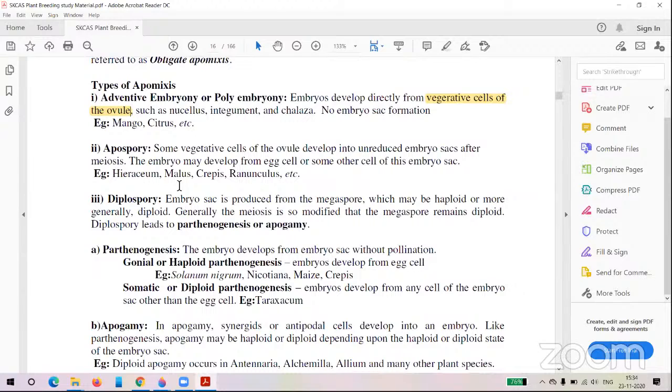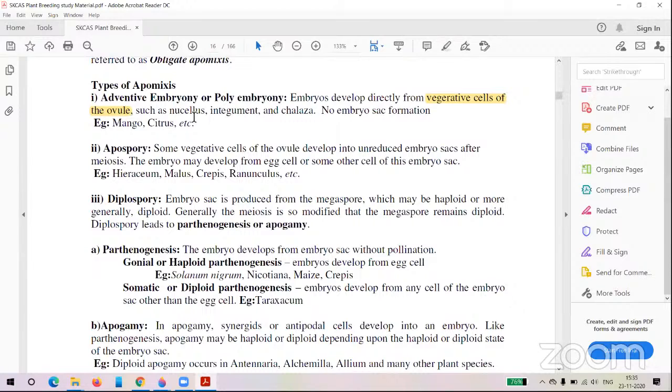The ovule has different structures, among them the nucellus, integument, and chalaza. Any cells from these parts will undergo many mitotic divisions and develop into the embryo without formation of the gametes and without formation of the macrogamete.